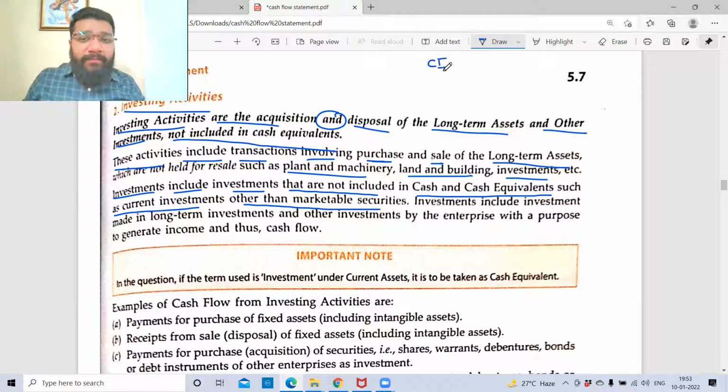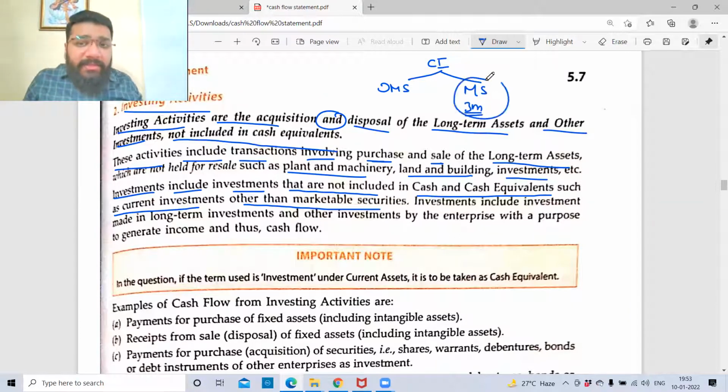Current investment will have two things: marketable securities and other than marketable securities. Marketable securities means something which I can sell within 3 months, not holding more than 3 months. This is a part of my cash and cash equivalents.